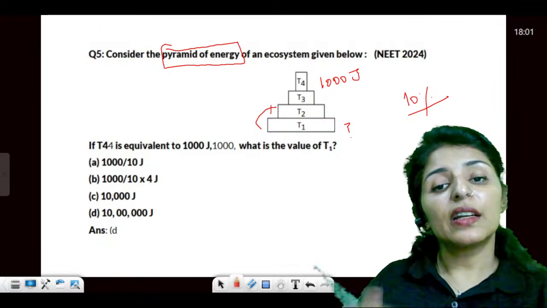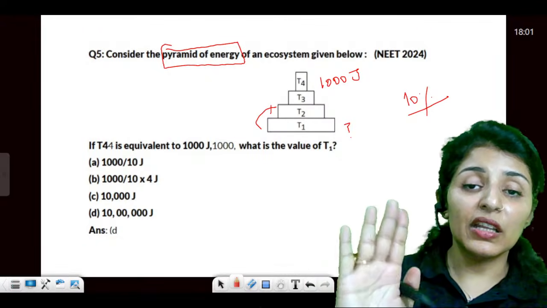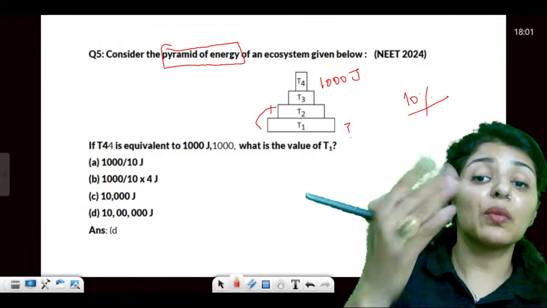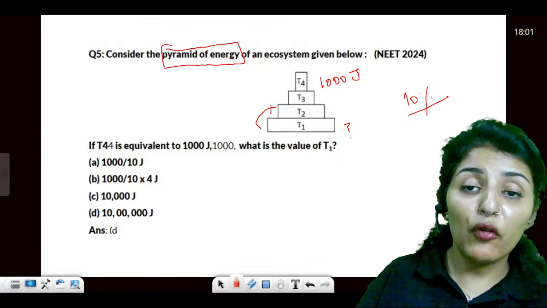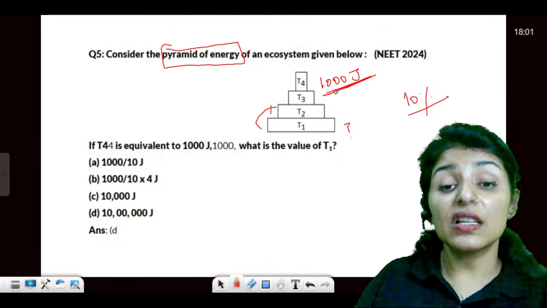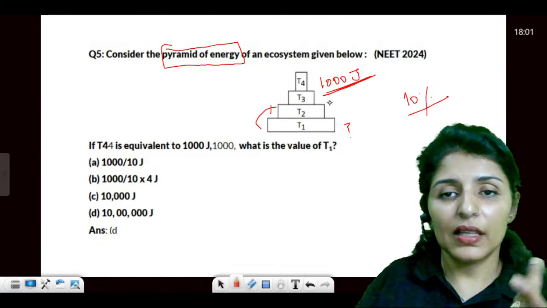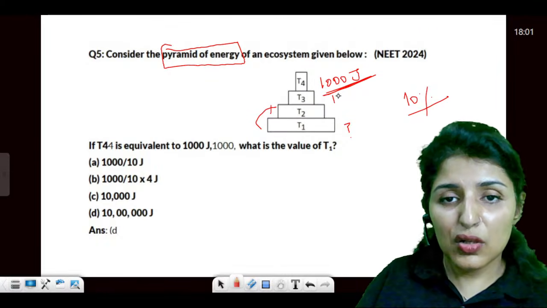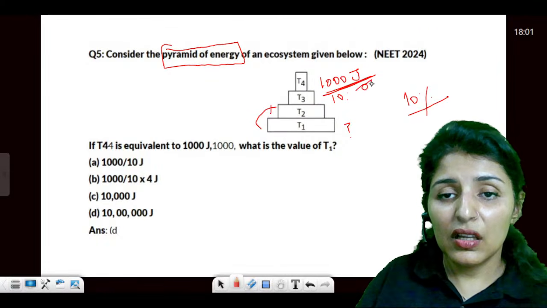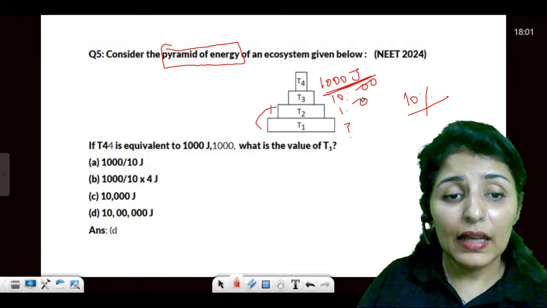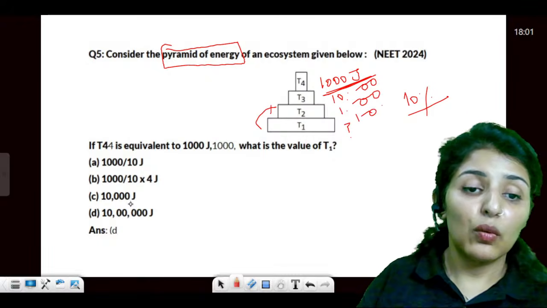Similarly, 10% of T2 will be given to T3 and 10% of T3 will be given to T4. So whatever T4 has is just 10% of what T3 had. So you'll just keep on increasing it by 10 times. That is the trick. So this will have 10,000, right? This will have 1 lakh, and then this one will have 10 lakh.